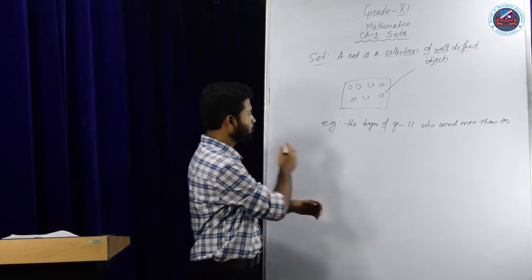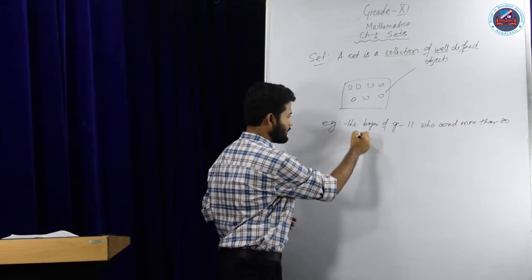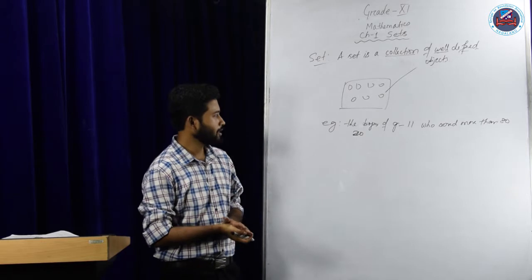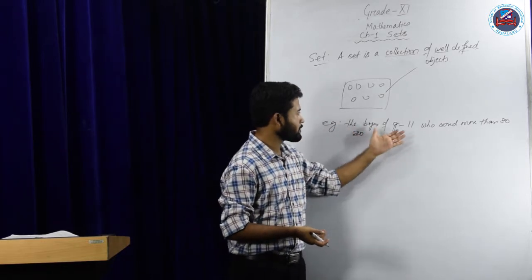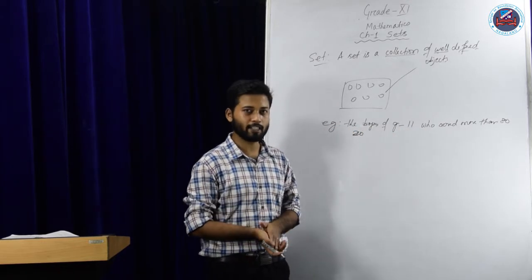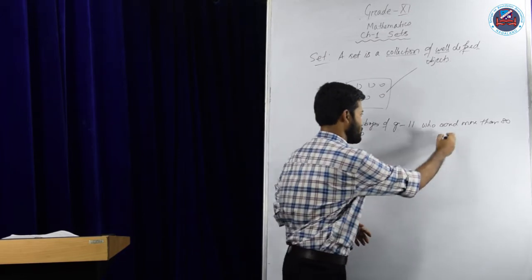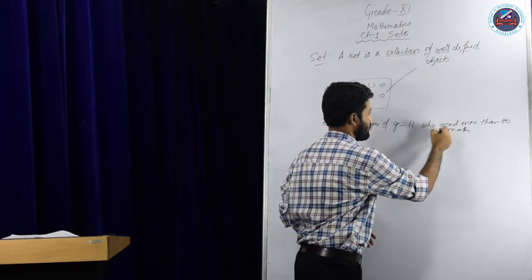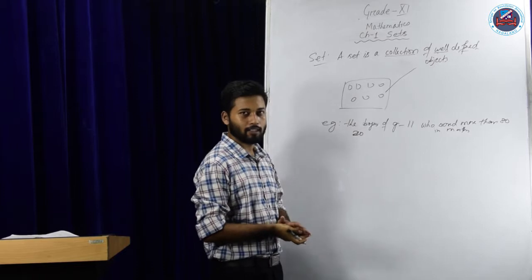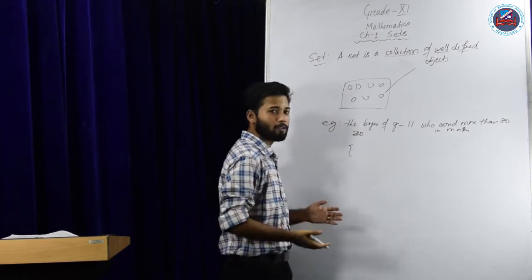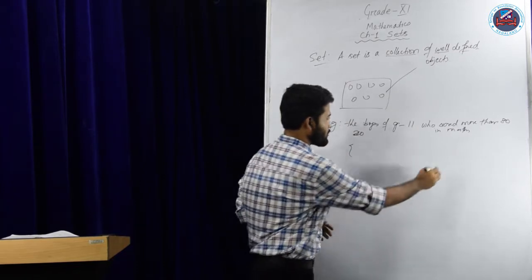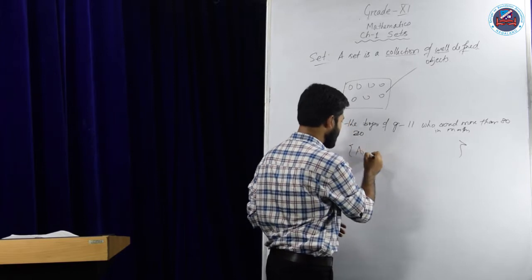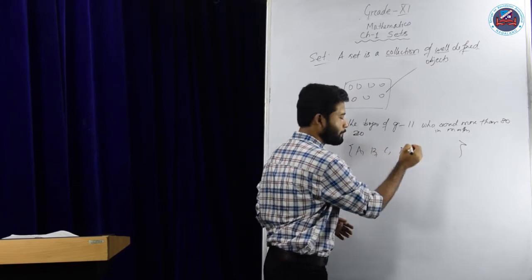Suppose there are 40 or 20 boys in grade 11. The boys who have scored more than 80 in maths, suppose. Definitely there will be at least 1, 2, 5 or 10 students, so clearly we can write their names. Suppose the first ones are a, b, c, d.